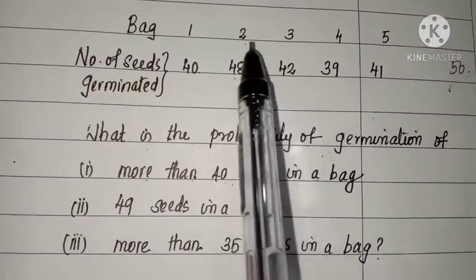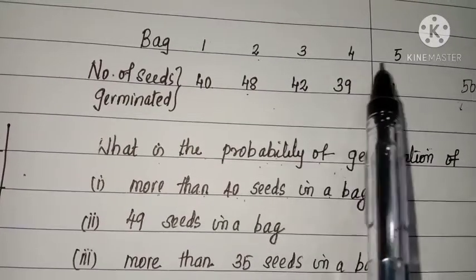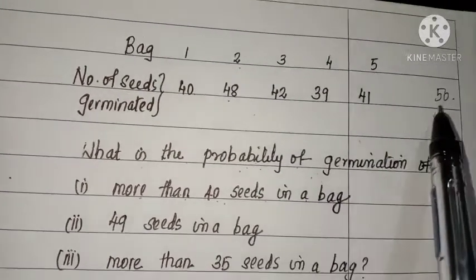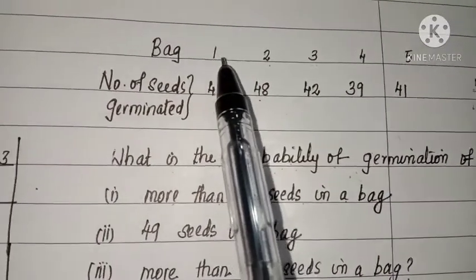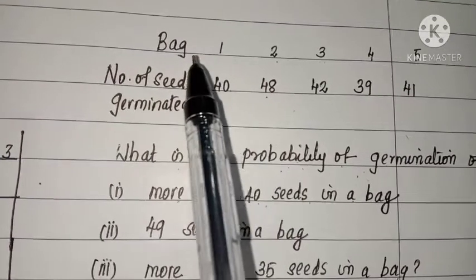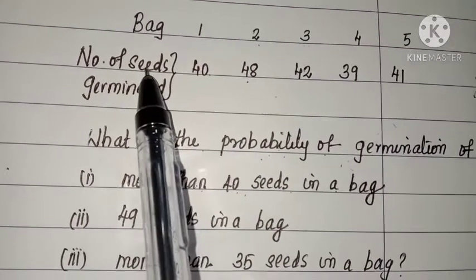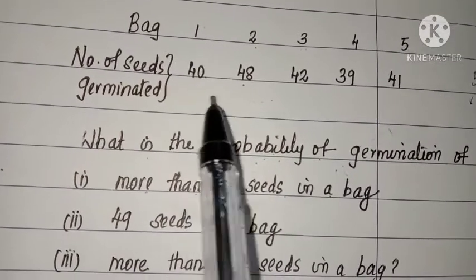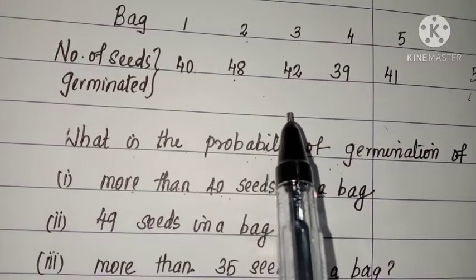Let's see this example. We have 5 bags: 1, 2, 3, 4, 5. Now 50 seeds were selected at random. At random means without looking into the bag. They were selected at random from each of the 5 bags of seeds and were kept under standardized conditions favorable to germination.